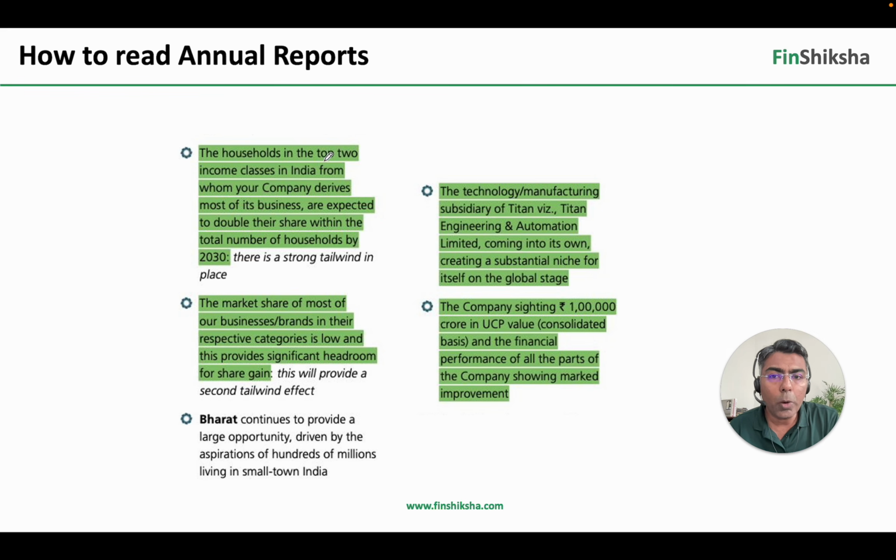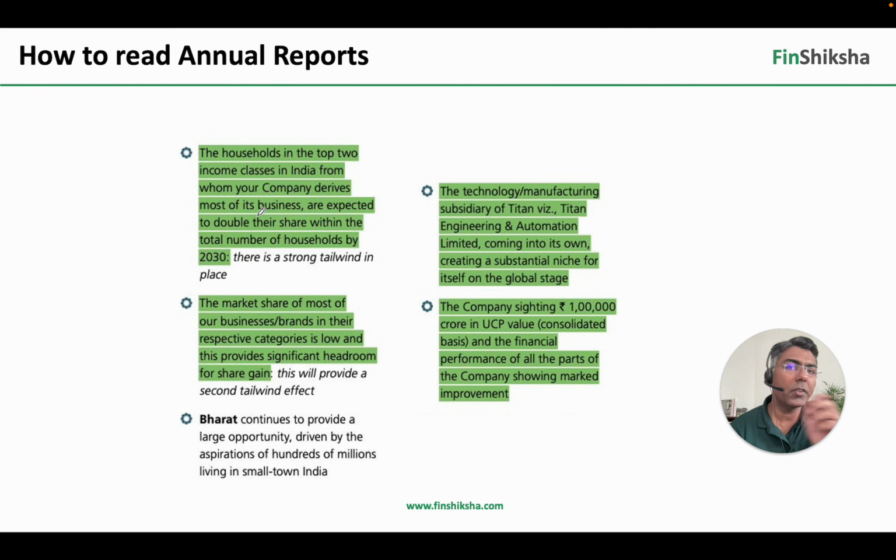So households in the top 2 income classes from whom your company derives most of its business. Now top 2 income classes ऐसा है कि मान लीजिए अगर आप एक income pyramid ले रहे हैं, so what are the top 2 sort of most economically well off income classes?